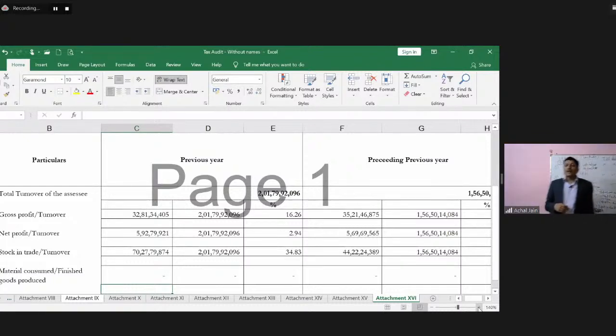So it requires following information to be furnished. First is the total turnover.